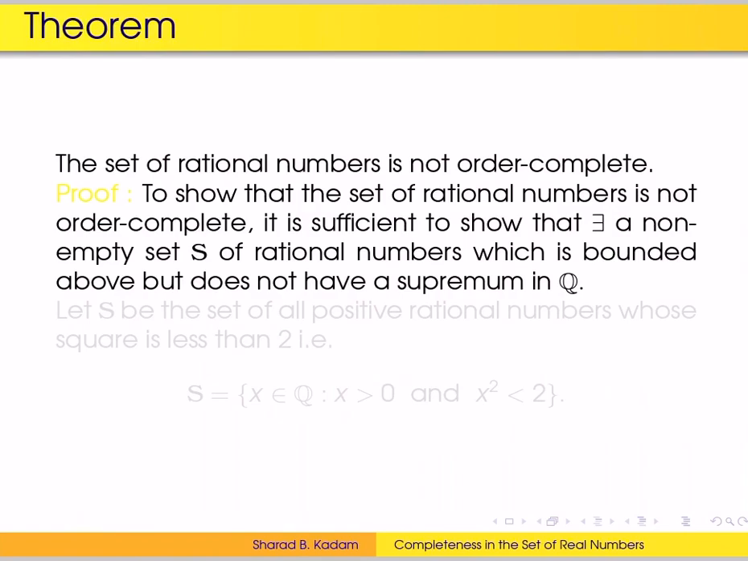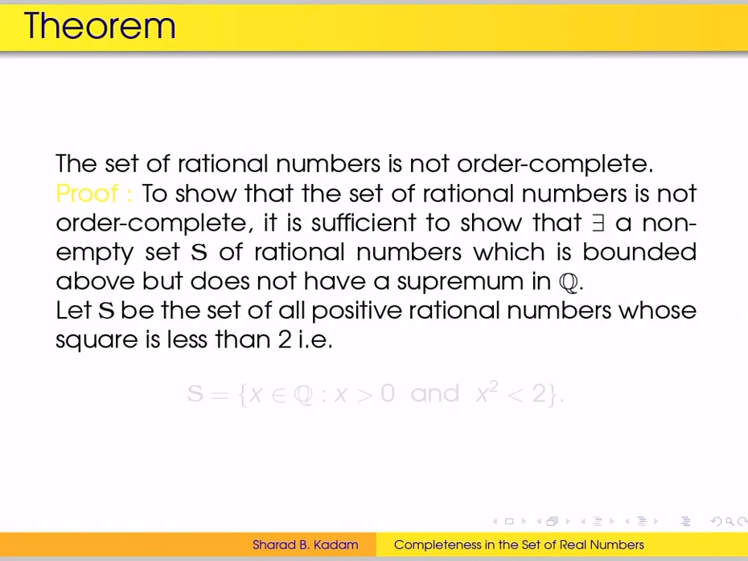To show that the set of rational numbers is not order complete, it is sufficient to prove that there exists a non-empty set S of rational numbers which is bounded above but does not have a supremum in the set of rational numbers. So we consider a set S which is the collection of all positive rational numbers whose square is less than 2. So S is the set of all rational numbers x such that x is greater than 0 and x square is less than 2.